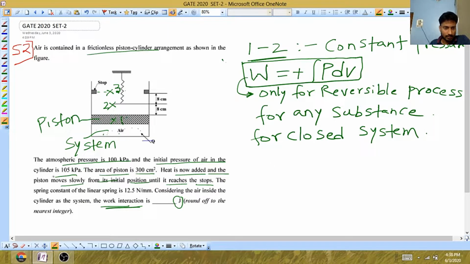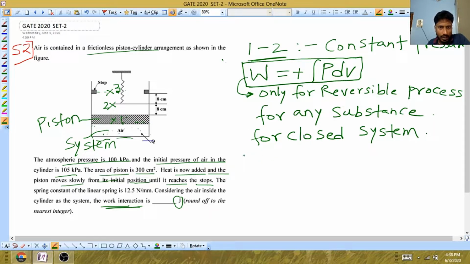Why are we taking this as a closed system? Because you can see this is the piston, this is air. In this case, you are unable to define the control volume because the control volume is changing continuously. If you define this as the control volume, its shape will change. So we cannot assume it as an open system. We need to consider this as a closed system. So this is a control mass approach.